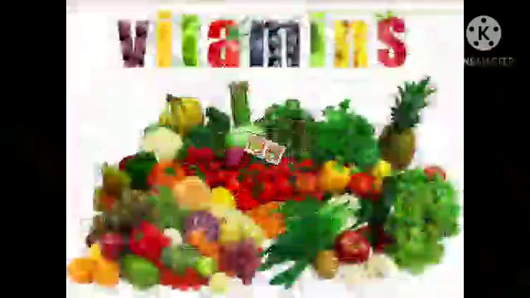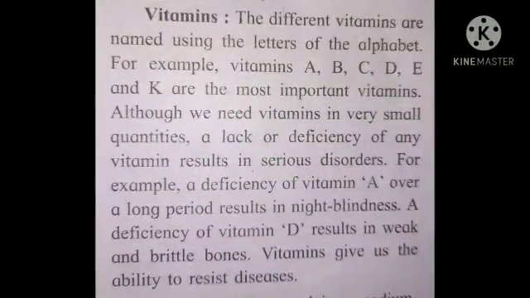Vitamins. The different vitamins are named using the letters of the alphabet. For example, vitamins A, B, C, D, E and K are the most important vitamins. Although we need vitamins in very small quantities, a lack or deficiency of any vitamin results in serious disorders. For example, a deficiency of vitamin A over a long period results in night blindness. A deficiency of vitamin D results in weak and brittle bones. Vitamins give us the ability to resist disease.